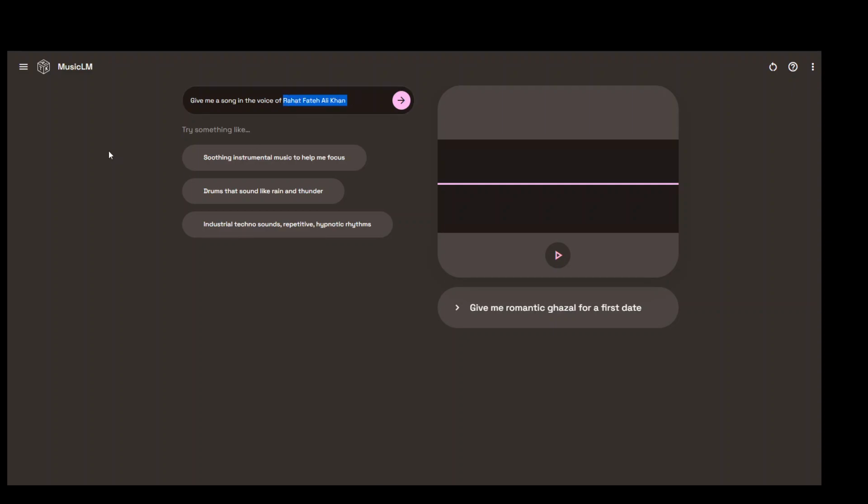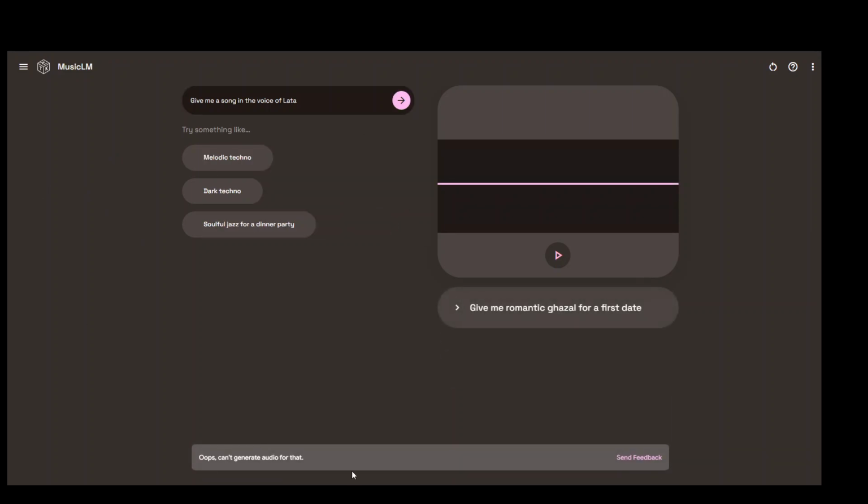Let's try with the name of Lata, who is a legendary Indian singer. Again, it didn't work for Lata. Funnily enough, when I tried it this morning, it was able to give me a song in the voice of Lata, so it made a mistake. We call it hallucinations in terms of AI. But I think it has learned from that feedback and it hasn't produced it.